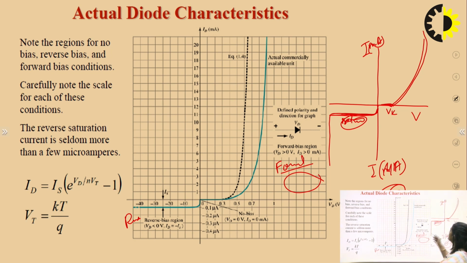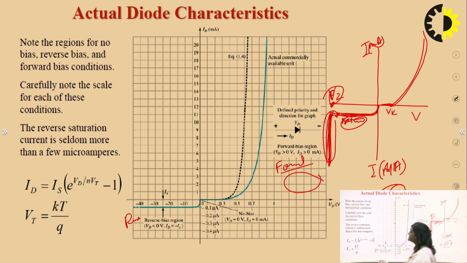If we keep increasing the reverse bias voltage, a point will come at which the PN junction diode will break down and get damaged. This point is called the breakdown voltage, because at this point all the covalent bonds will break and suddenly a huge amount of current will flow. That will be the breakdown of the diode and the diode will get damaged. So certainly a PN junction diode should be operated up to this region, not in this region. In this region the diode will get damaged.